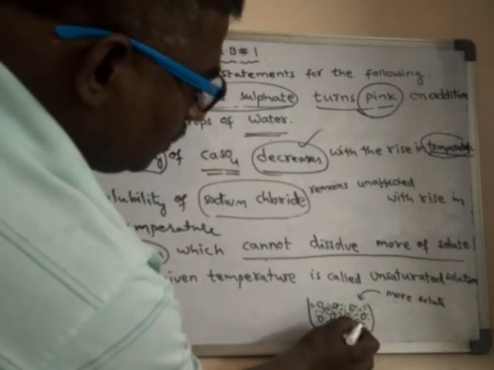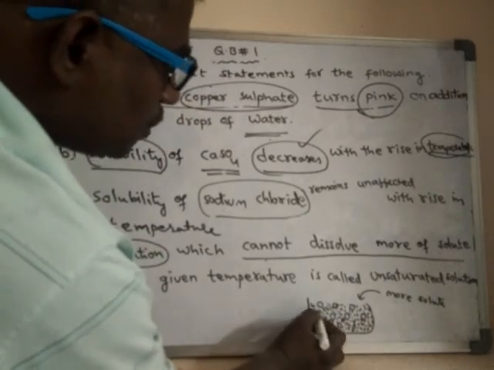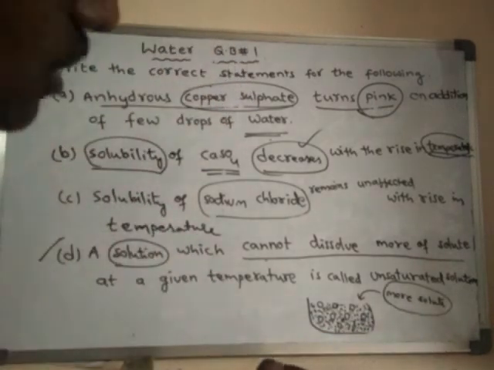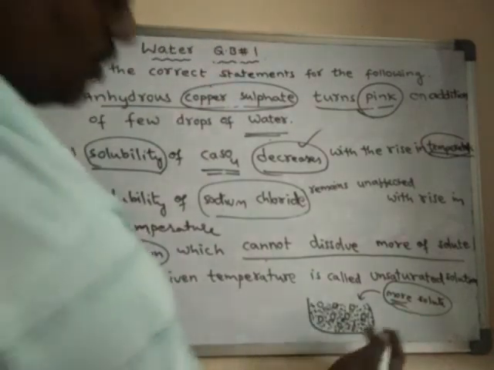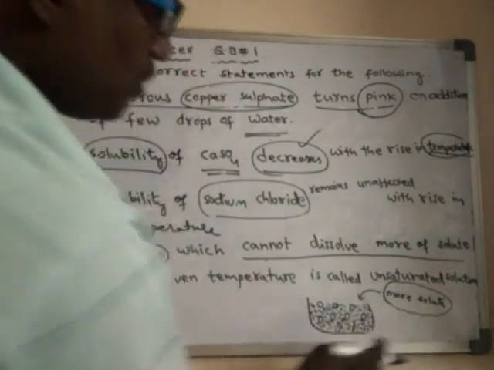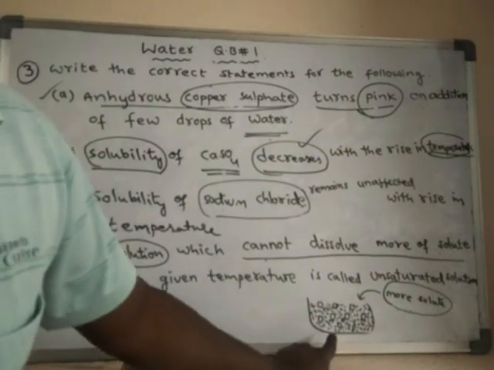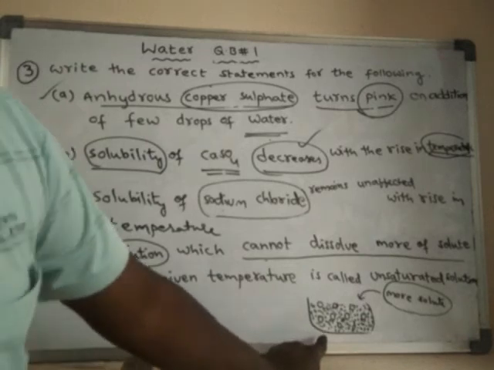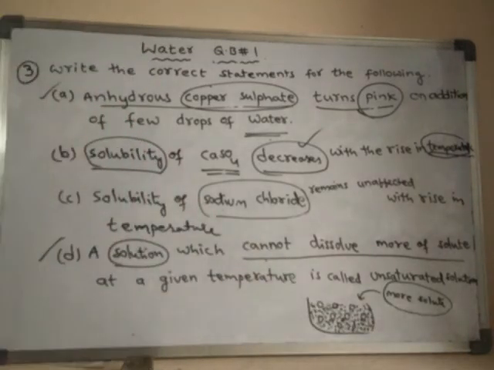So if you add some more salt, this solution cannot take in, or cannot dissolve, any more solute.